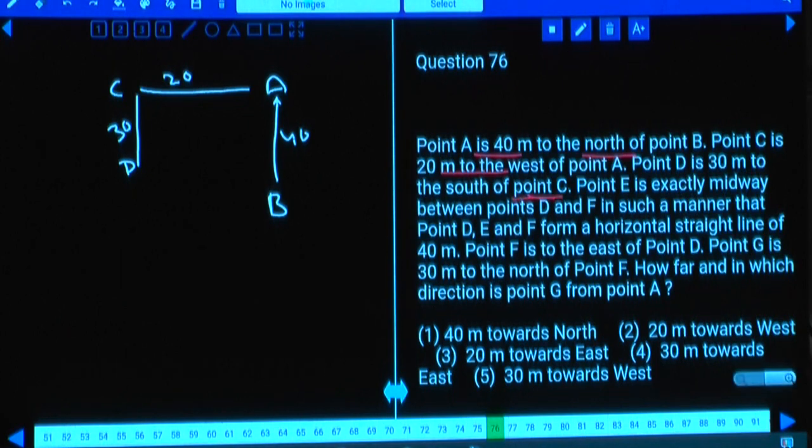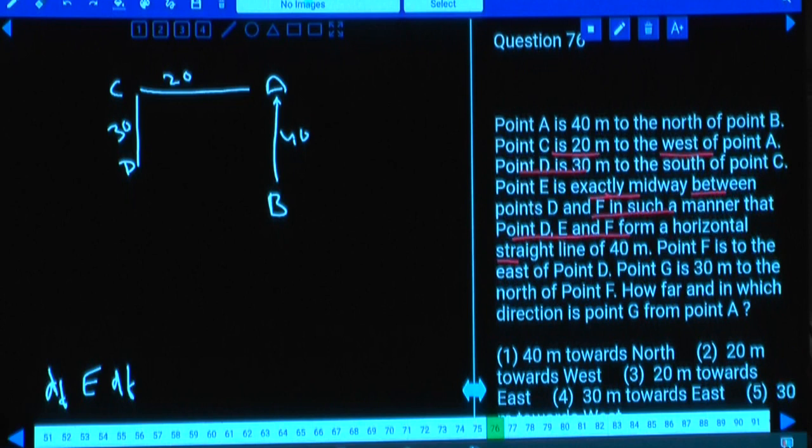And E is exactly midway between D and F. As E is exactly midway between D and F, the total distance between D and F is 40 meters. F is to the east of D, so F will be somewhere here, isn't it?